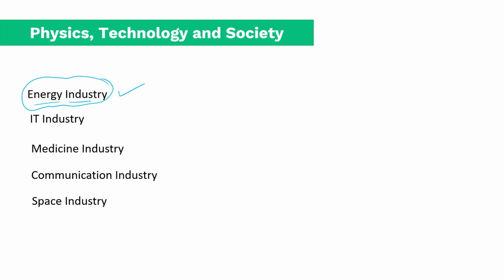Solar cells, solar energy, and other optoelectrical cells basically come under energy conversion. Then you will be thinking, why IT, it is computers, why are we saying physics comes in the IT industry? Inside your computers there are semiconductor chips, IC chips. If you talk about semiconductors, then physics comes into play.